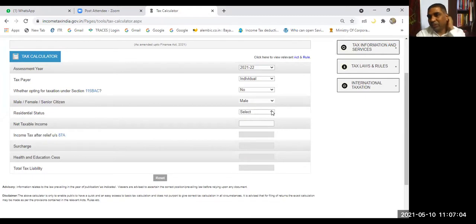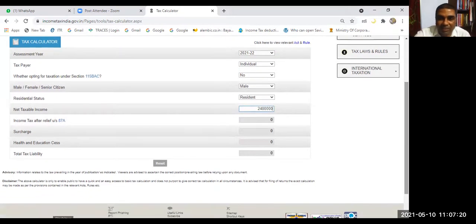Residential status, you have already studied, that is important for taxation purposes. Let us assume the person is resident. Now, you can think of any amount of income. Let us say 24 lakh. Are you seeing it? Just click enter. Are you finding what is the amount of tax?